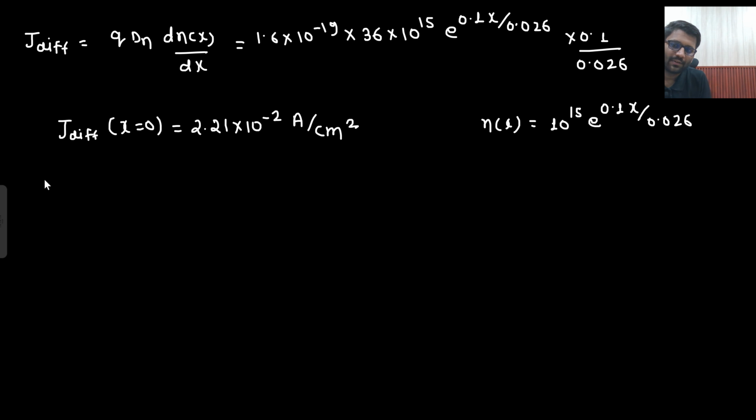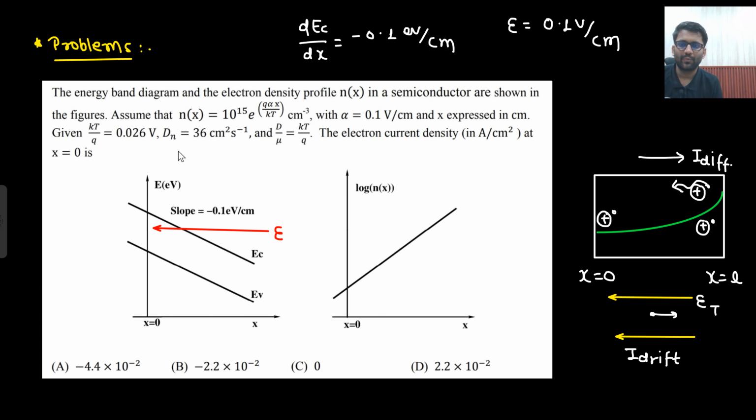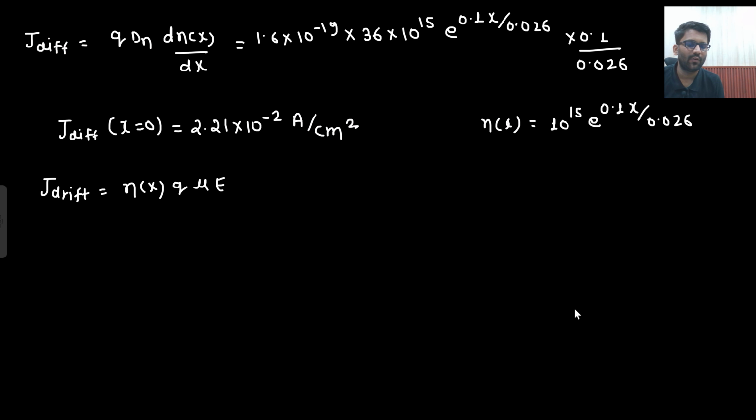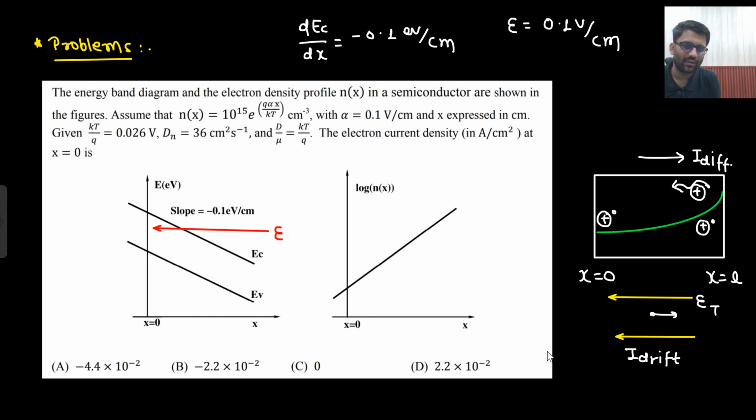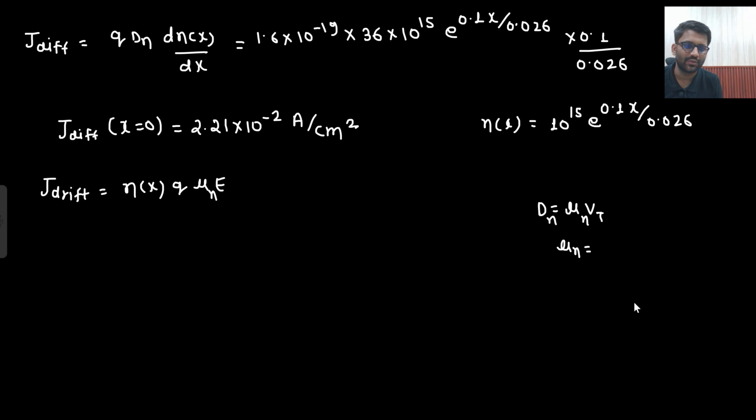What is your drift current? Drift current would be n(x) q mu E, right? Is the value of mu given? No, it is not given, but we can find it out. How? D is equal to mu times VT, so mu n will be equal to Dn by VT. Dn is 36 and VT is 0.026. So 36 divided by 0.026 gives 1384.61.